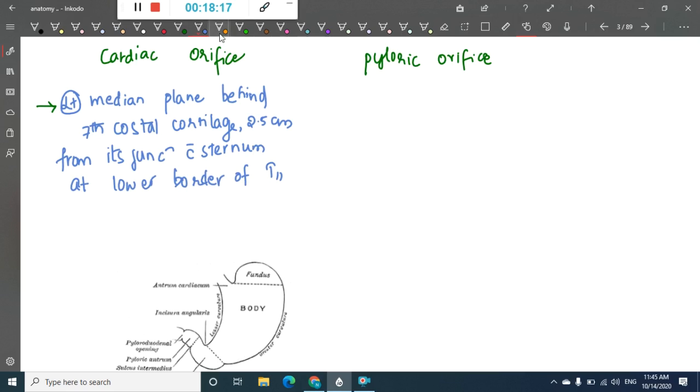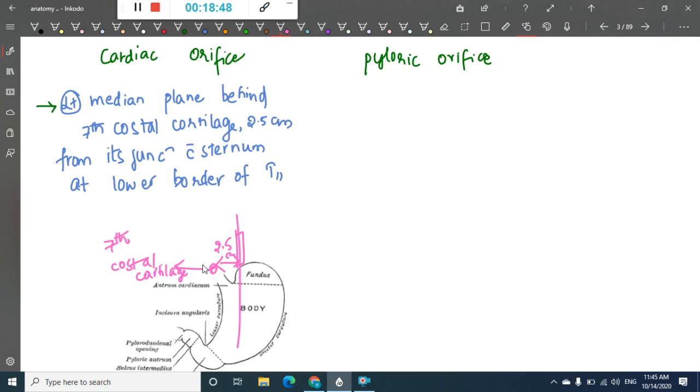So if you see, I'm just drawing this as an arbitrary sternum. It is present 2.5 centimeters from the sternum. There is costal cartilage, and this costal cartilage is that of the 7th rib.